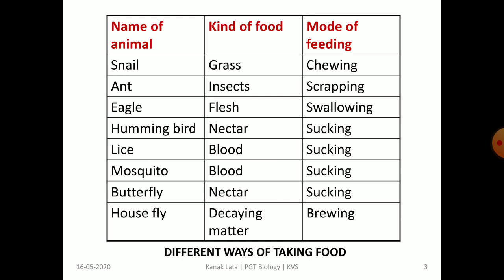Now let us see the different ways of taking food. Snail eats grass and mode of feeding is chewing. Ant mostly takes insects and mode of feeding is scraping. Eagle takes flesh and it swallows the food. Hummingbird takes nectar by sucking. Lice and mosquitoes suck blood. Butterfly takes nectar by sucking. Housefly feeds on decaying matter by brewing.